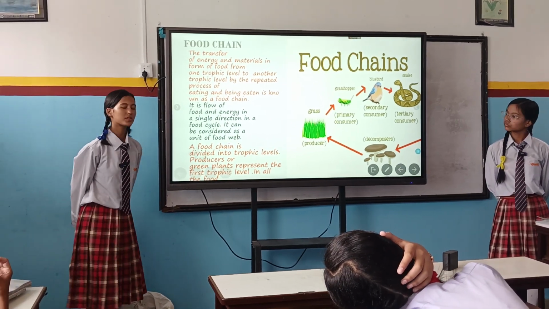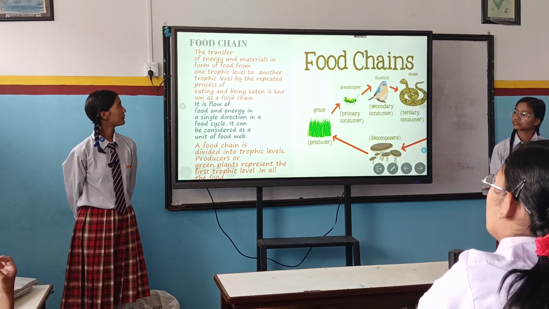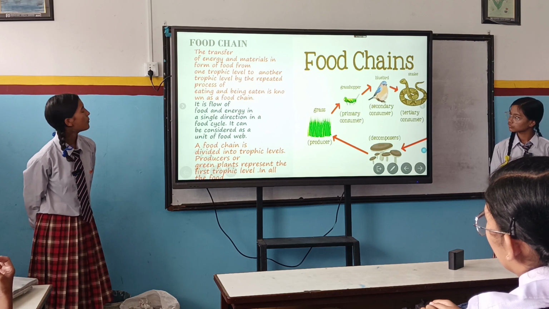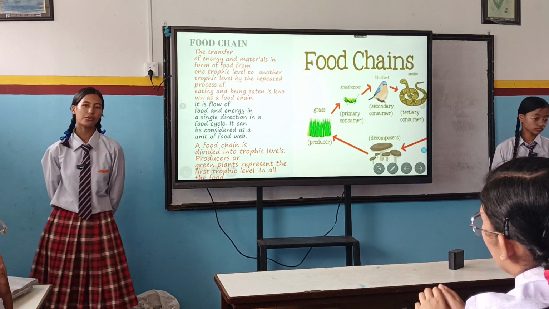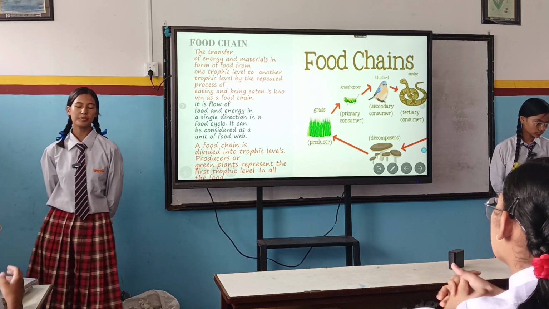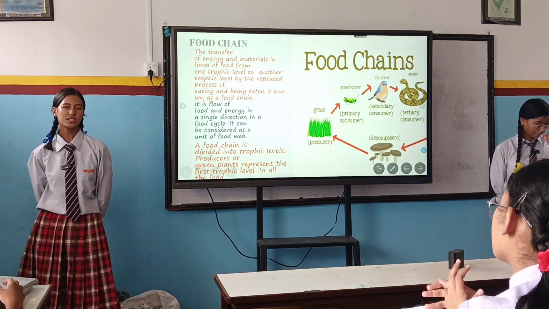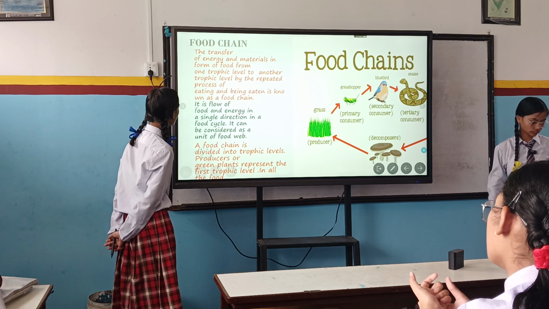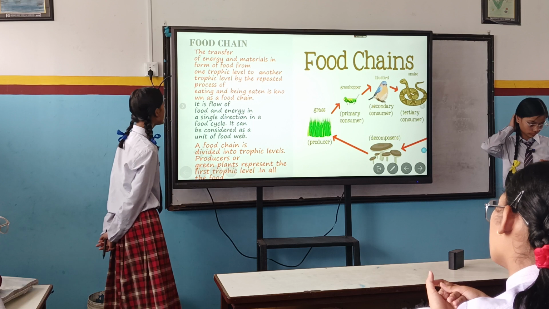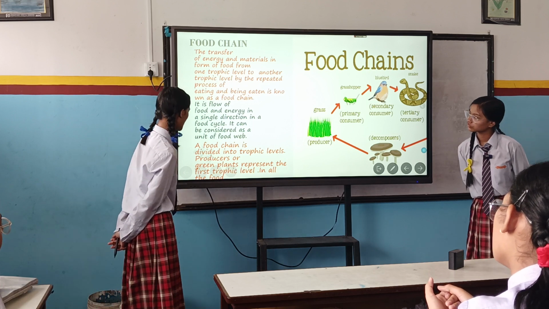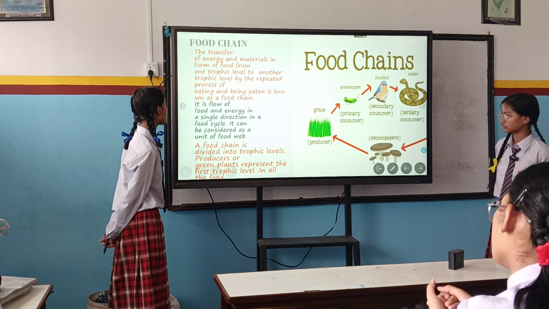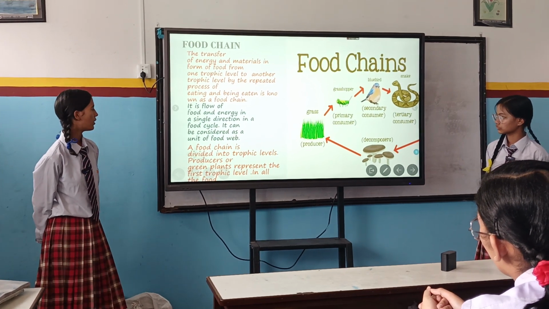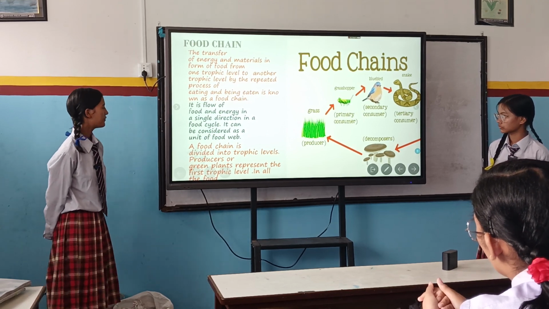It is the flow of food and energy in a single direction in a food cycle. It can be considered as a unit of a food web.